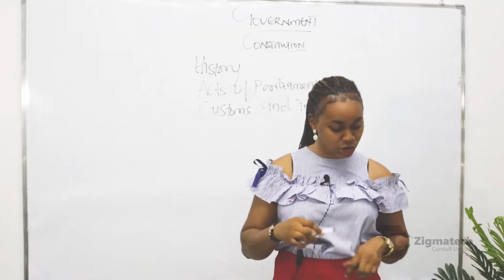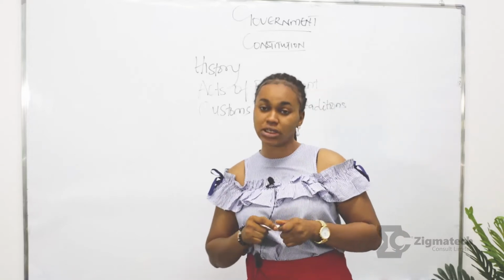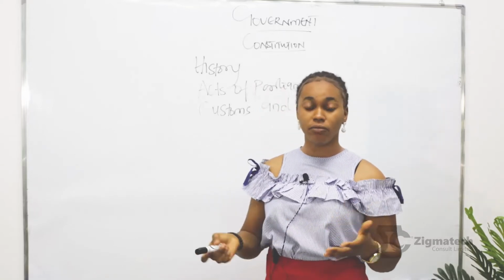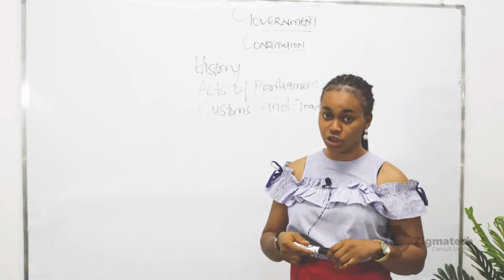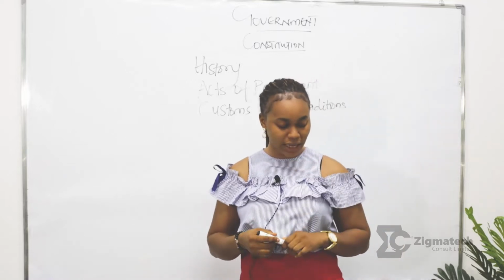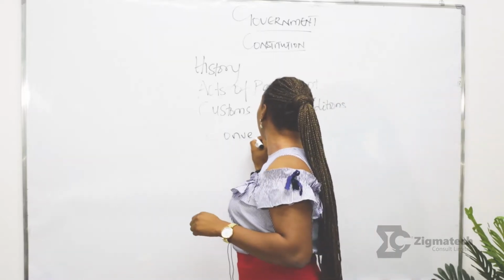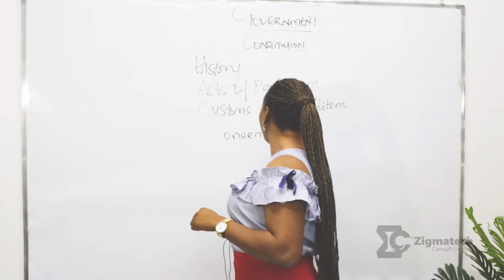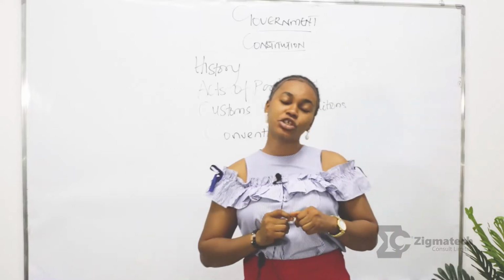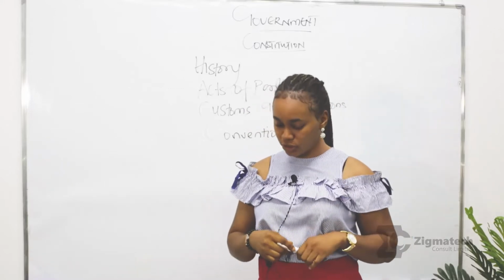Another source of Constitution is judicial precedents, which has to do with rules of the past decisions of the judiciary. Now, another source and the last source is conventions. Conventions are acts that are turned into rules for us. Now, we are going to talk about types of Constitution.